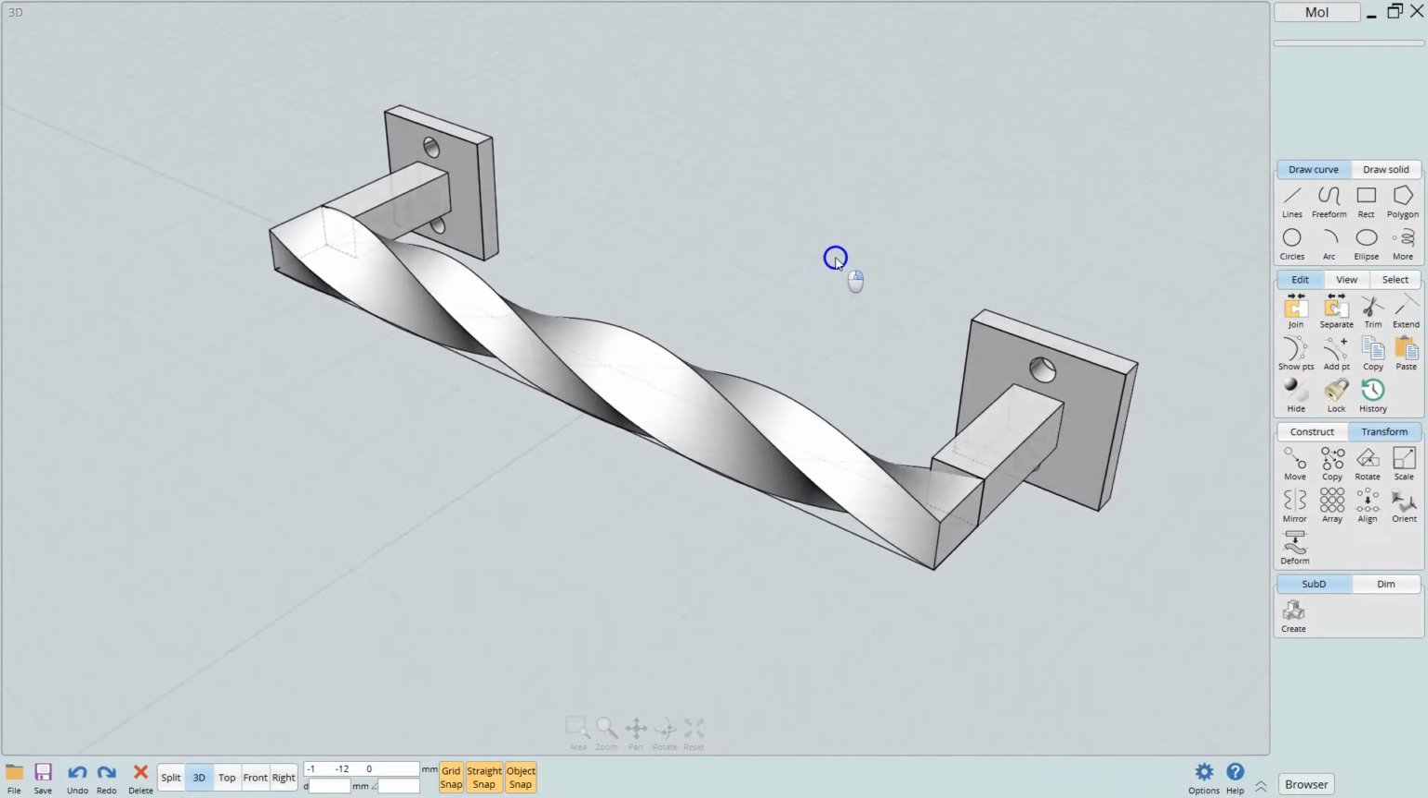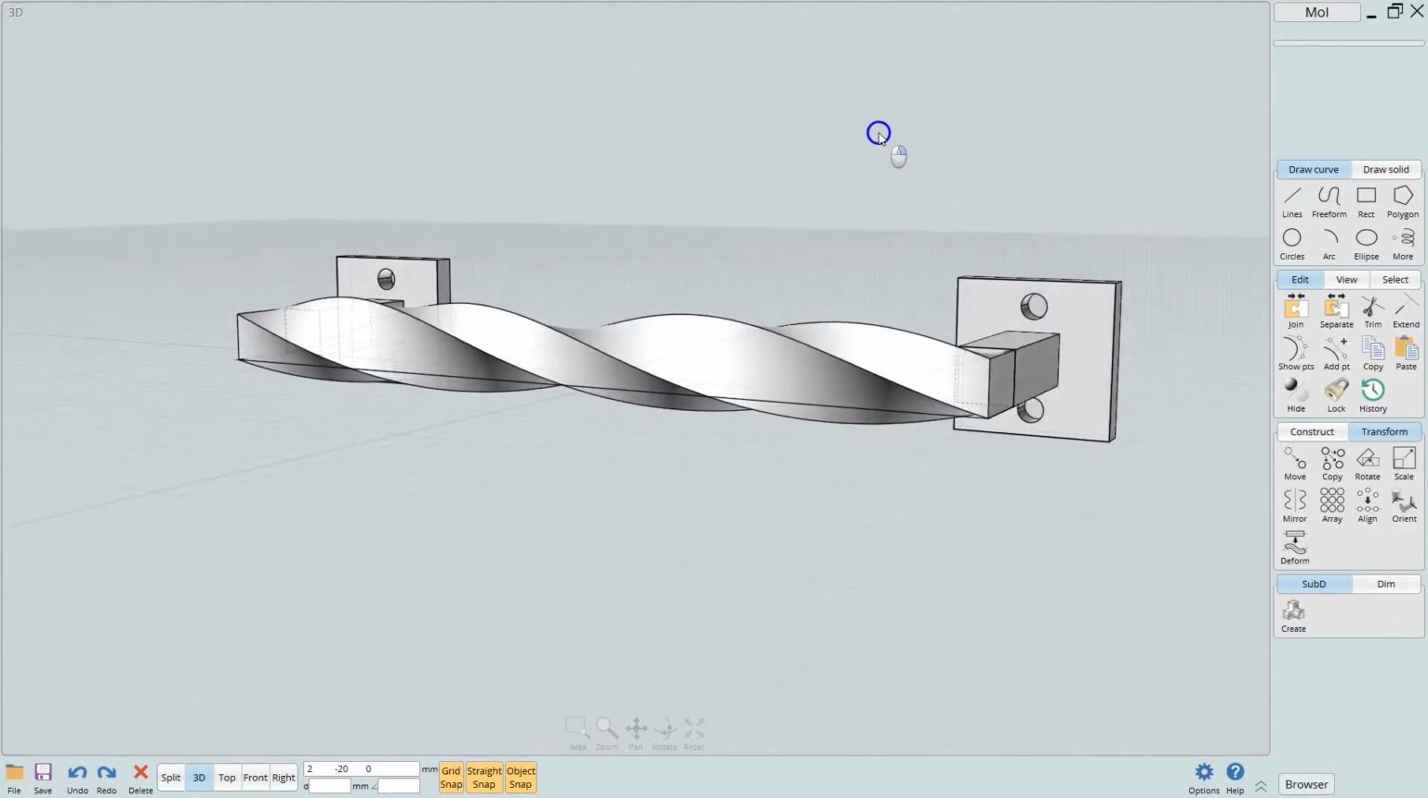Okay, that's going to end the tutorial in MOI 4.0 on how to create a twisted handle. You could put this on a kitchen door or bathroom door or something.